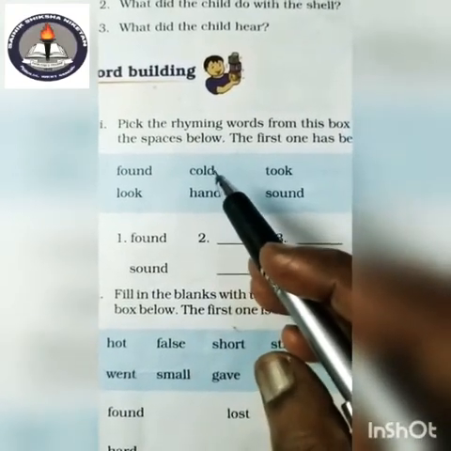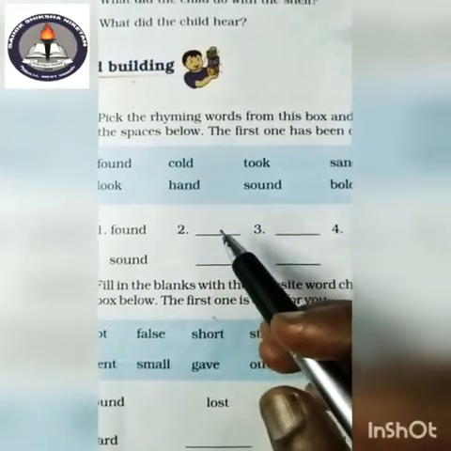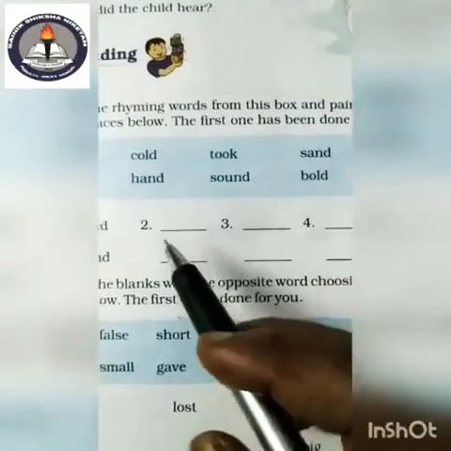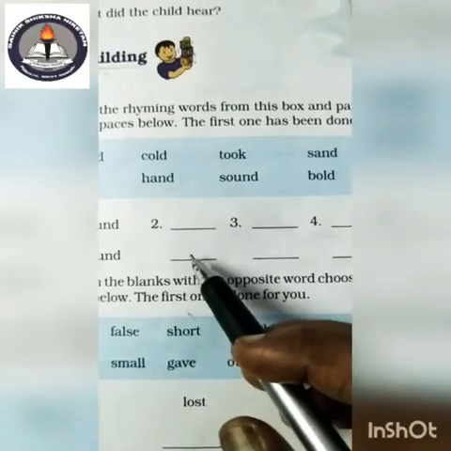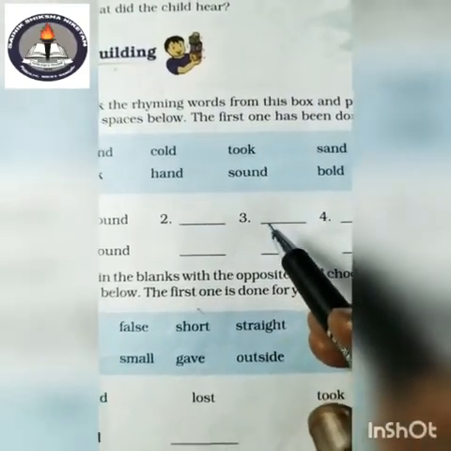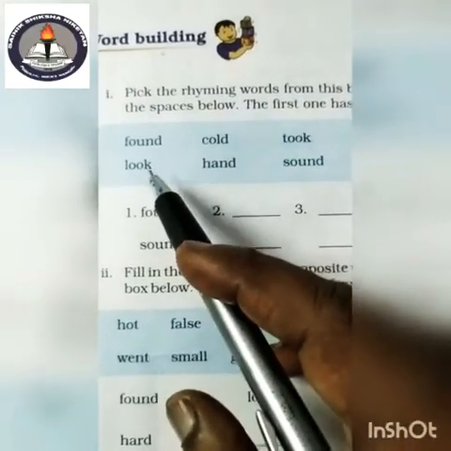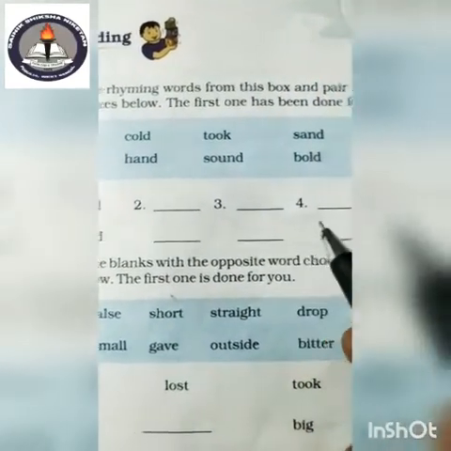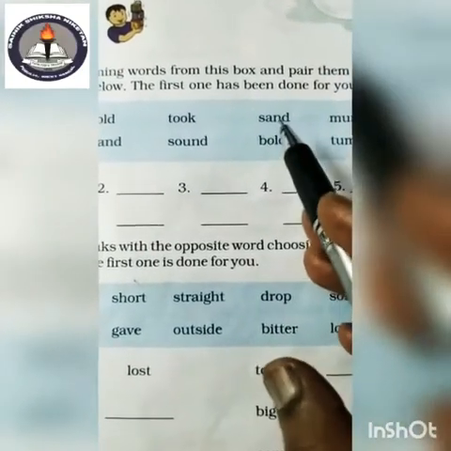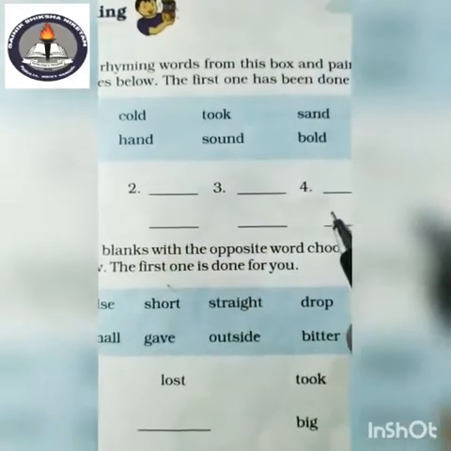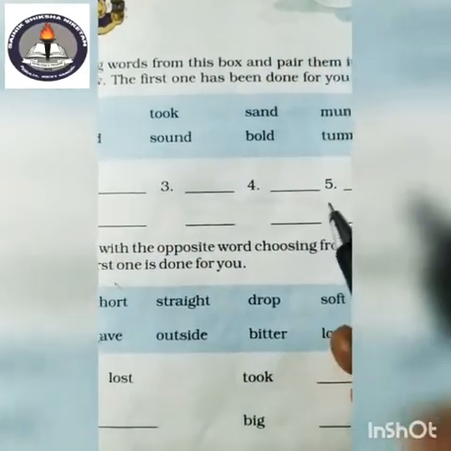And number 2, cold. Rhyming word of cold is bold. So, write here cold and bold. Number 3, took. Rhyming word of took is look. Write here took, look. And number 4, sand. Rhyming word of sand is hand. Write here sand, hand.